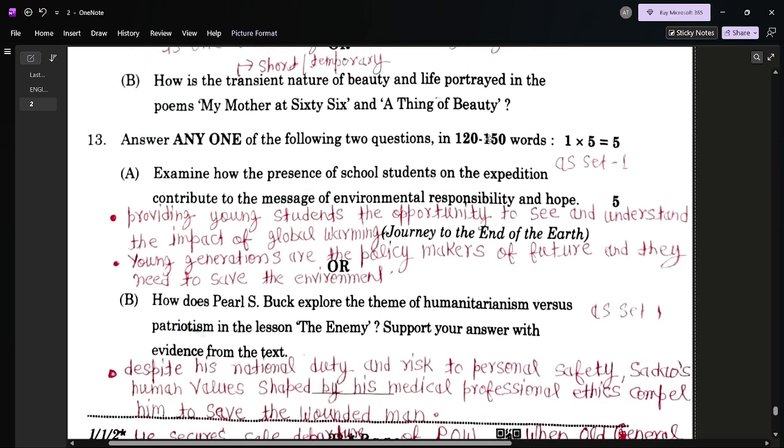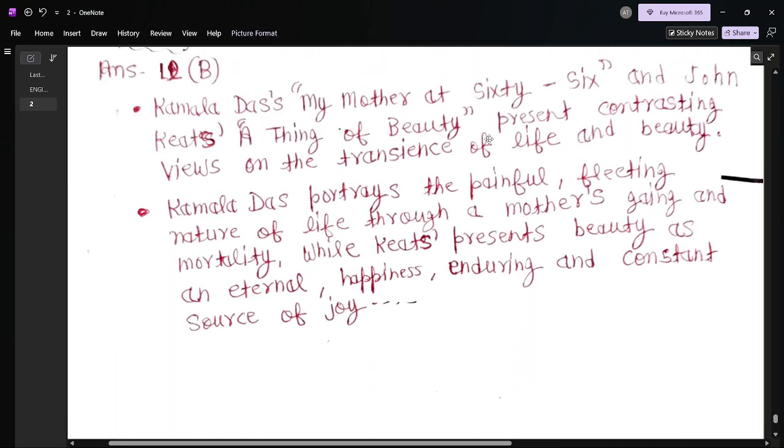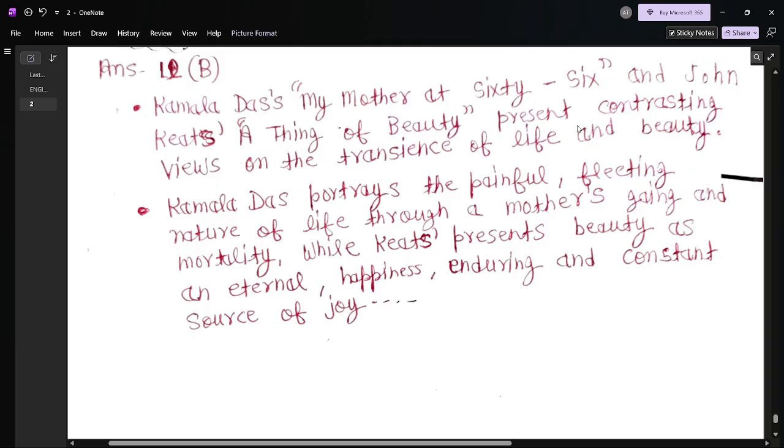So here, the answer of this B: Kamala Das, My Mother at 66, and John Keats, A Thing of Beauty, present contrasting views on the transience of life and beauty.